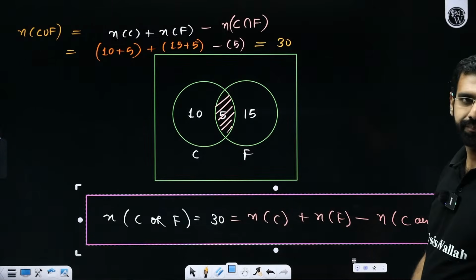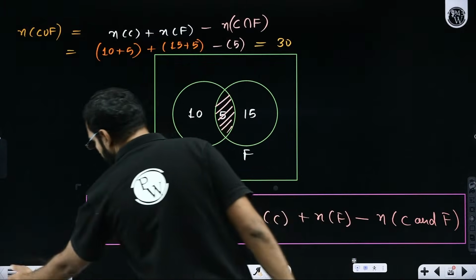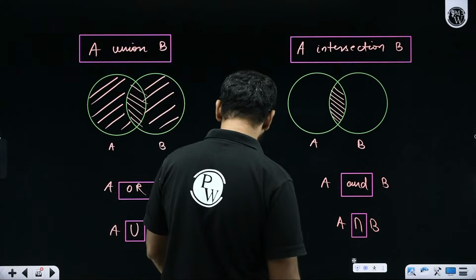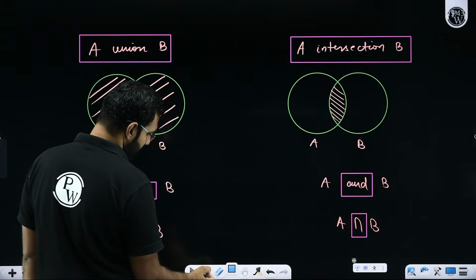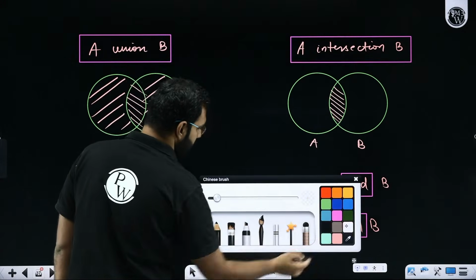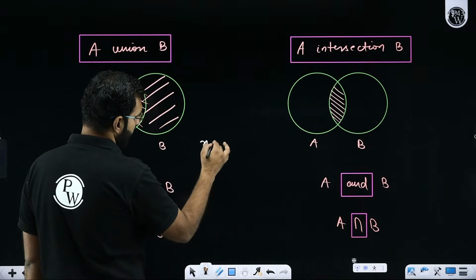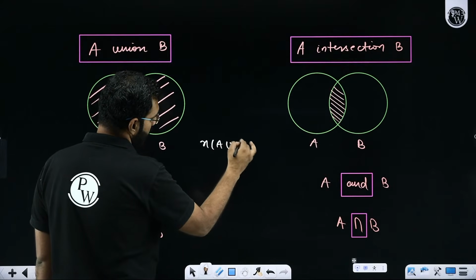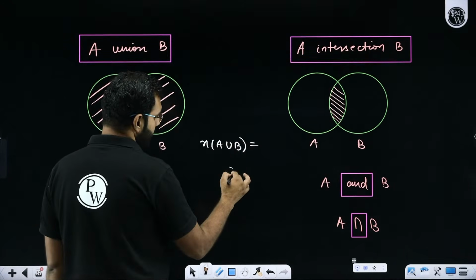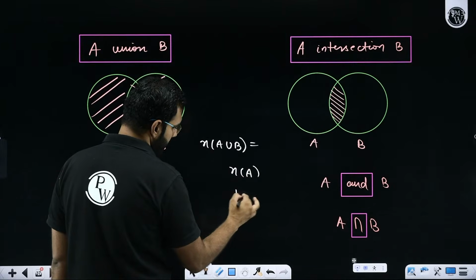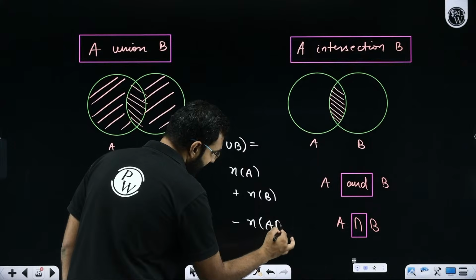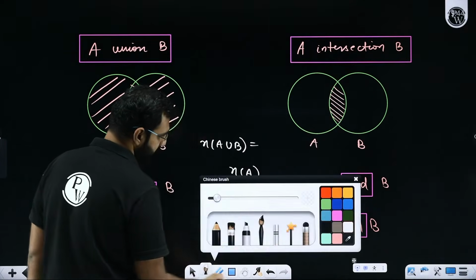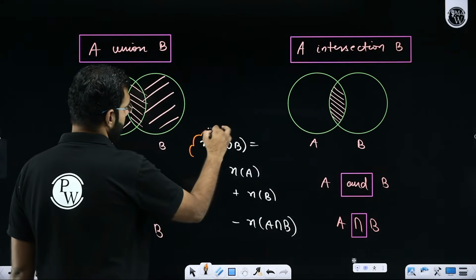Yes or no? So finally, if I could relate union and intersection for two sets, how will I do it? Everybody, please pay attention. I'm going to do something very interesting. I'm hoping that you all pay attention. Let's say I wish to calculate n(A union B). It will be given by number of elements in A plus number of elements in B minus number of elements in A and B. That's how you write the formula for A union B.